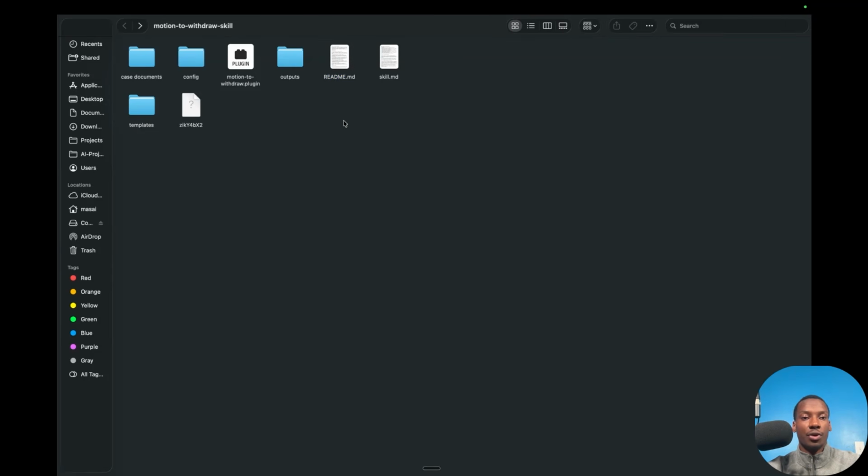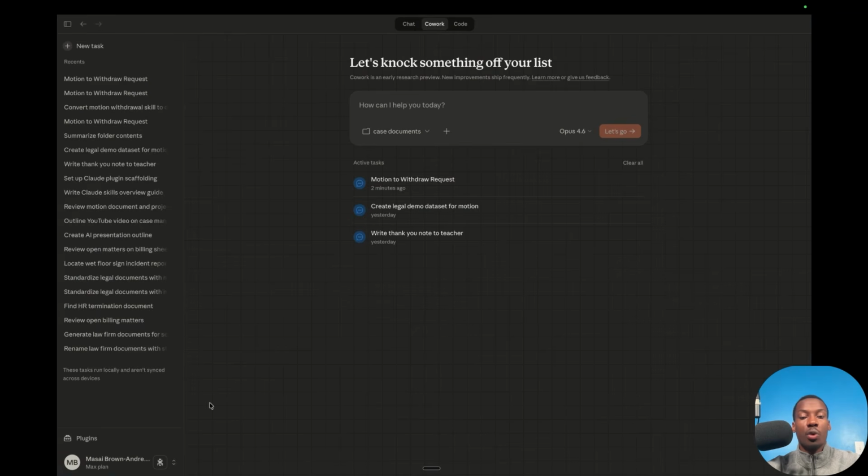But it's really just a simple folder that we then convert into a zip file, and we can upload that as a plugin, which I'll show you how to do. And then in order to work with plugins or bring plugins into your Claude Cowork workspace, again, you want to make sure you have Claude Desktop set up.